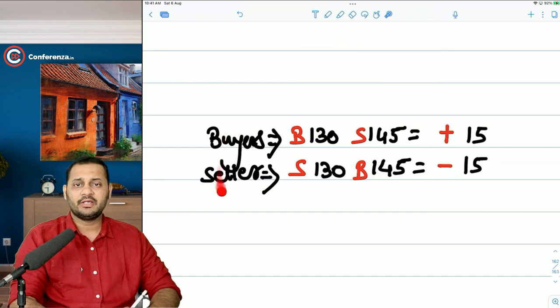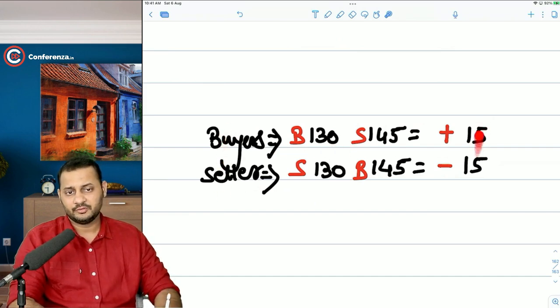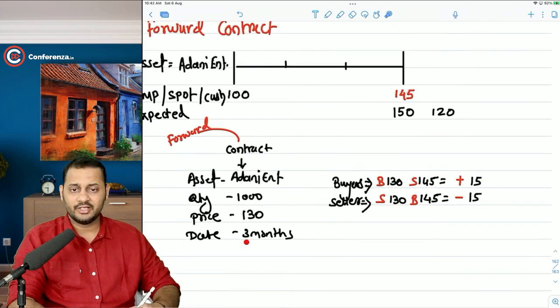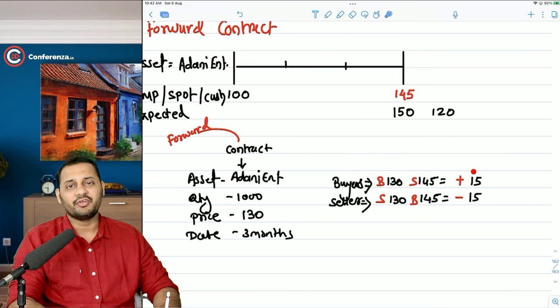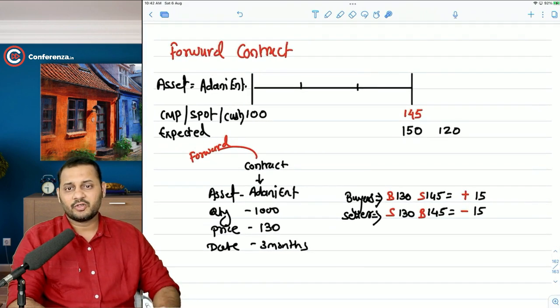The contract between the both of you was only for this purpose, to settle the cash flows. 15 rupees. You take those 15 rupees, add it to your 130, it becomes 145. You go to the spot market and buy the share if you really want to. Otherwise, go home and enjoy 15 rupees. So this is how the forward contract works.